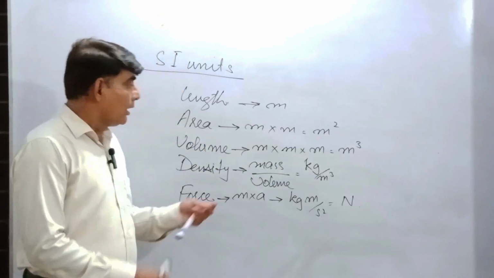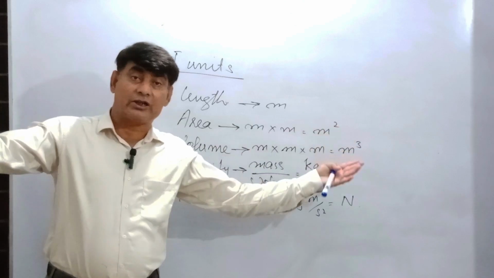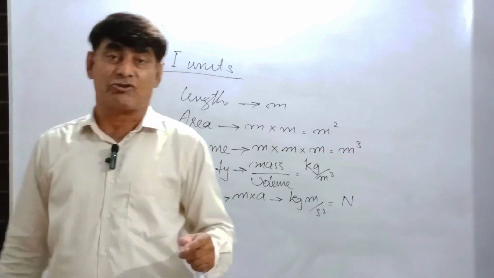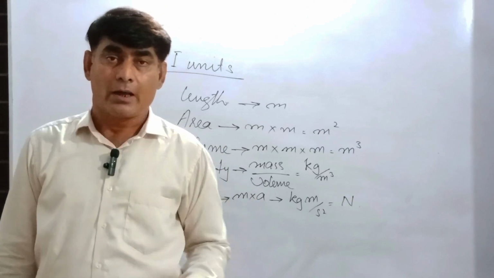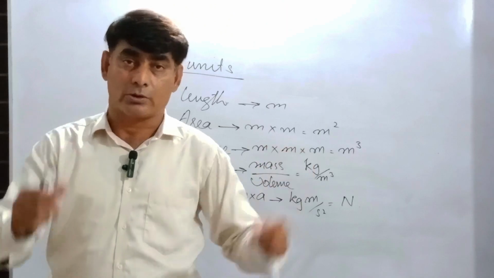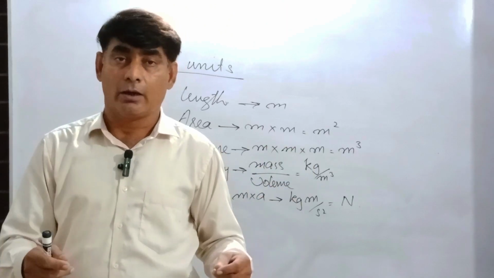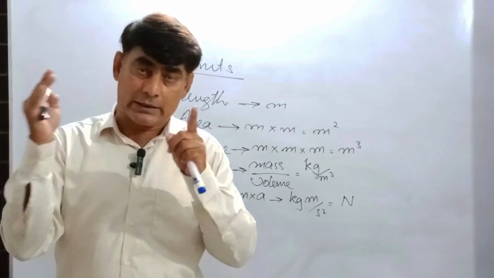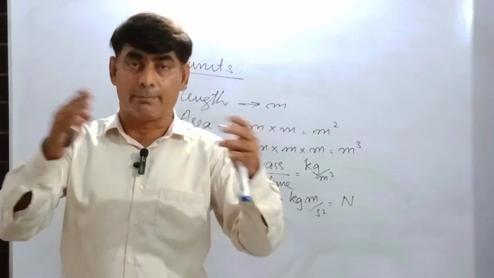Now if there is a need for a larger physical quantity, for example we are going to measure the distance of a boundary of a country, or the mass of a truck, or a huge amount of force required for hovering a helicopter or moving an aeroplane in a specific direction, we need some bigger units.